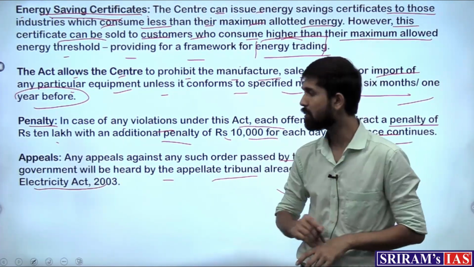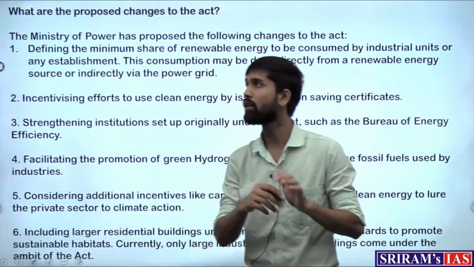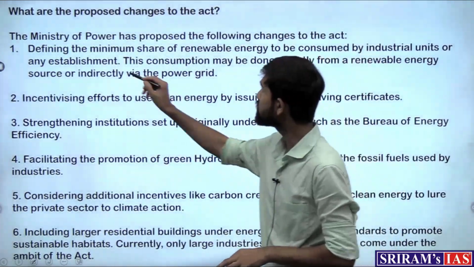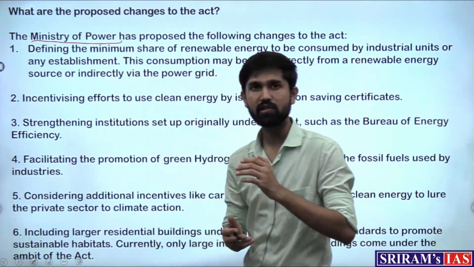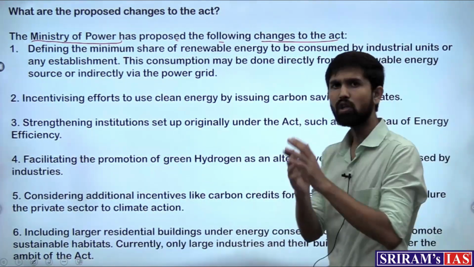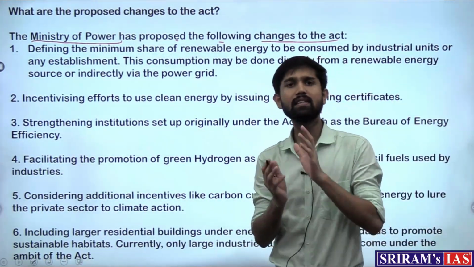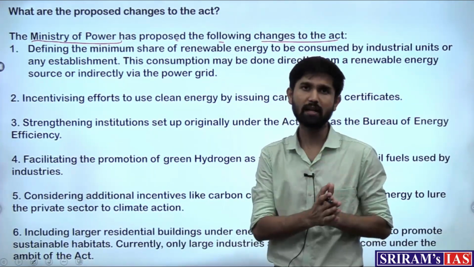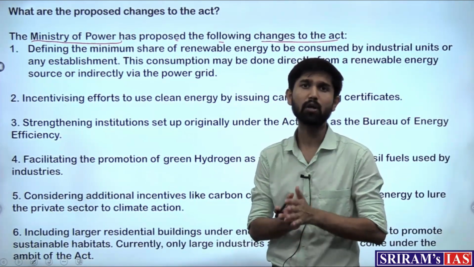So now what are the key provisions which are being given or recommendations which are proposed under this Act? So the Ministry of Power, under which this Act will function, has proposed the following changes to the Act, which is, first, that like we said, this is being done to align with the international commitments that have been made in the 2021 summit.